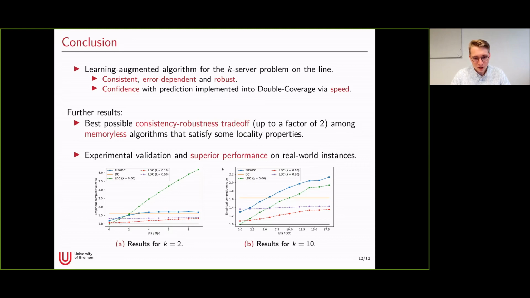And the experiments especially show that already a small amount of non-trust or a small amount of robustification helps to robustify the algorithm against errors, which we can see here. The green line is just following the prediction where lambda is 0, but already setting lambda to 0.1 drastically improves the performance also for large relative errors.